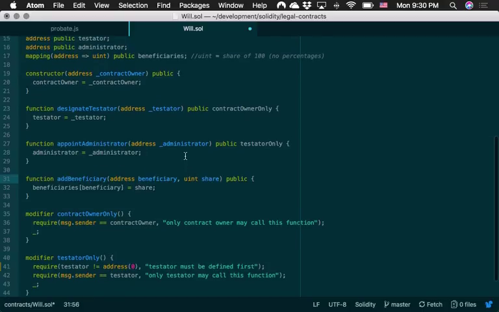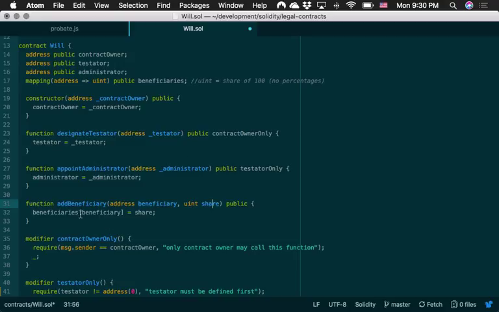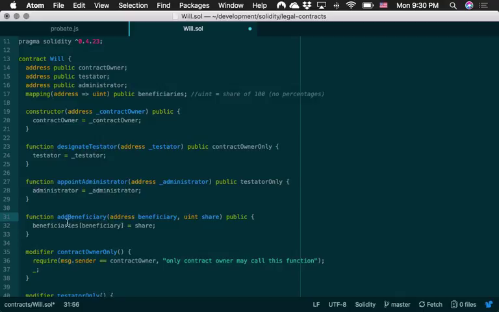And you can see here that as the testator ultimately can add the beneficiary, it adds it to a map. So the beneficiaries will be defined by their address on the blockchain. And ultimately, when we have the administrator call a function that says administrate the will, then the funds will, after the testator funds it, the funds will then get distributed. So I think it's a pretty simple example. It's almost like a trust, right? It's almost like an Ethereum-based trust.